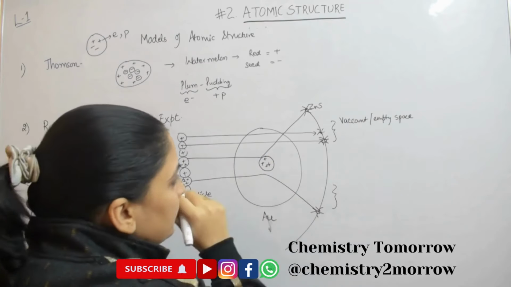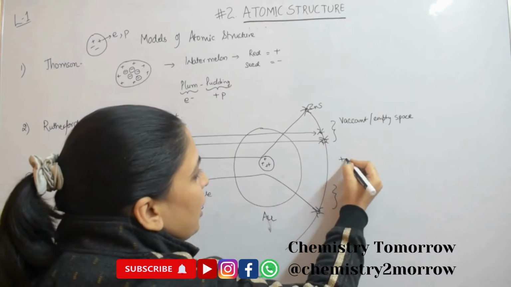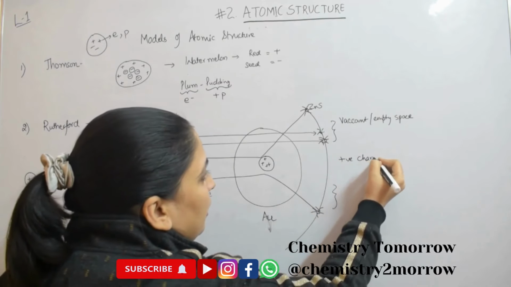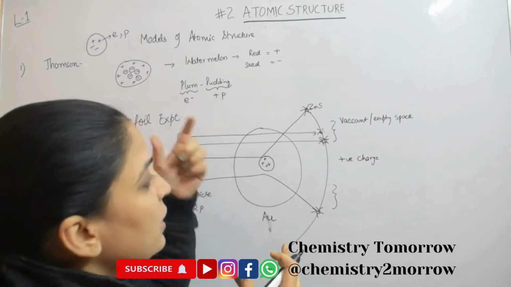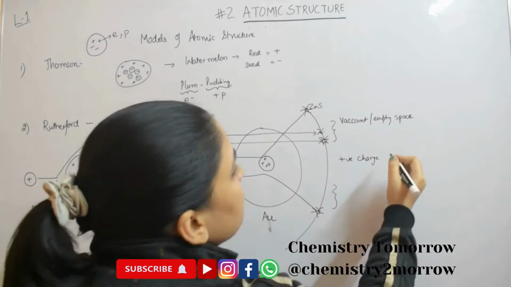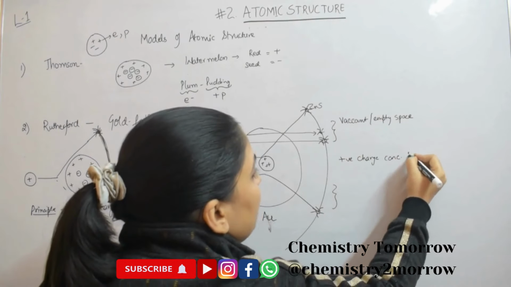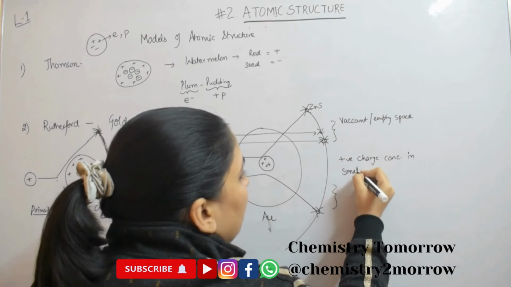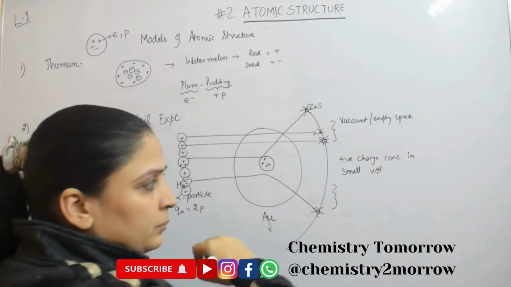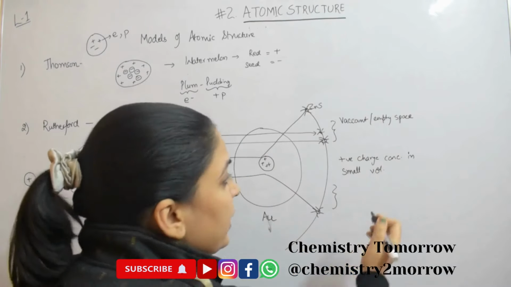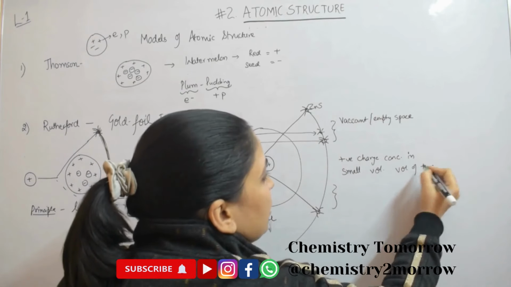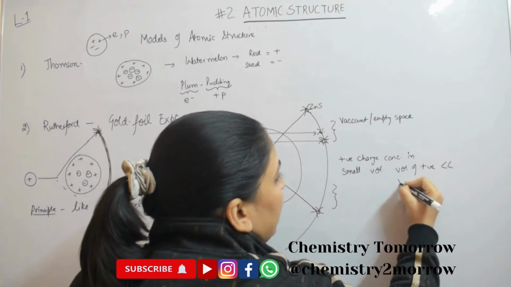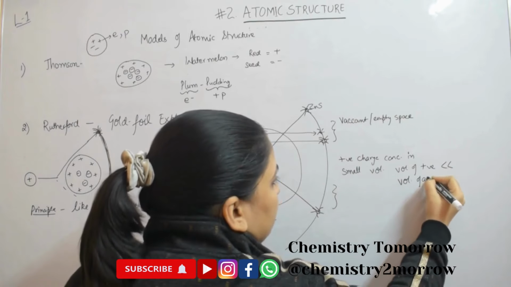So it means that positive charge is not scattered everywhere like it was proposed. So positive charge is concentrated in a small volume within an atom, or you can say the volume of positive charge is much smaller than the total volume of the atom.